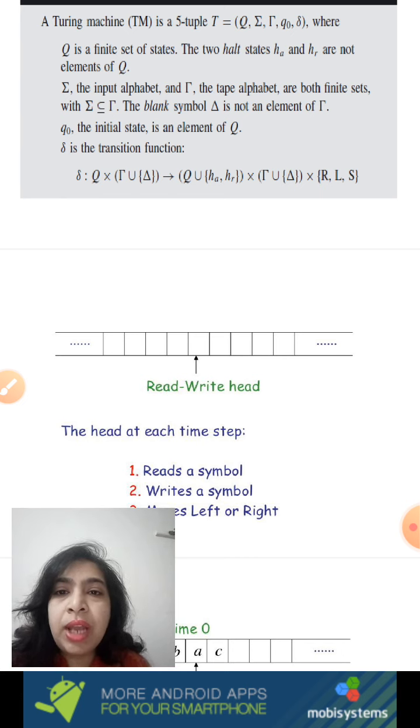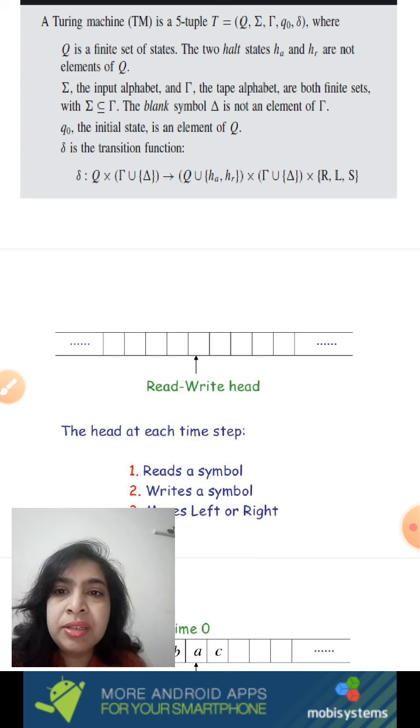When it lands into another state, it could be one of the states in Q or halt with acceptance or rejection. Then the tape alphabet that you have already read may be erased, may be overwritten, depending upon the strategy of the machine. And then the tape head may move one position towards right, left, or stay stationary.